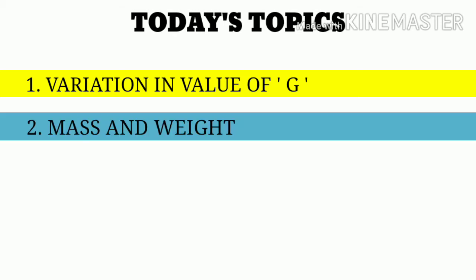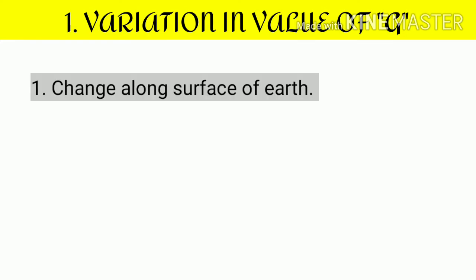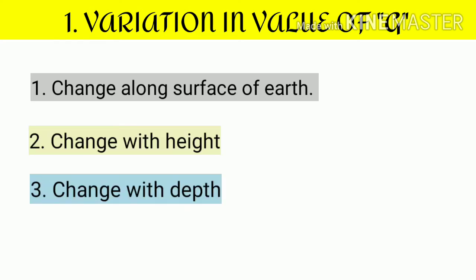Next, mass and weight. Coming to the first point, variation in value of g includes 3 points: change along the surface of Earth, change with height, and change with depth.